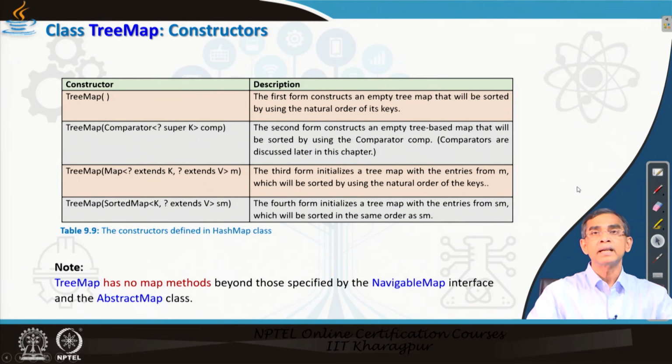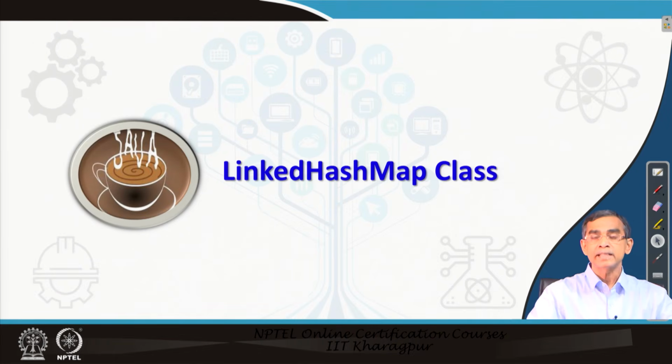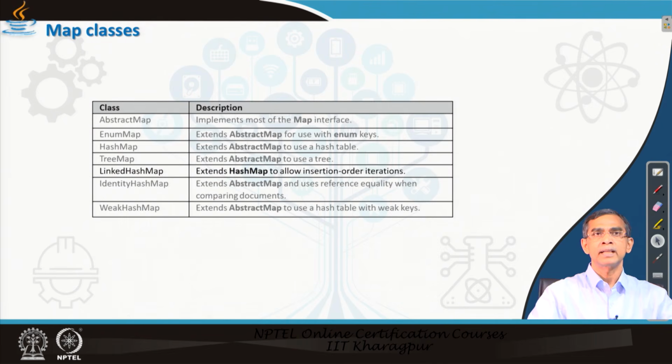Now, next is the LinkedHashMap class. LinkedHashMap class uses the linked representation. It is actually a sequential representation of the map collection object. So, the idea is that it allows insertion order iteration. If you see the sequential representation, if you want to add a new entry into a collection, it always adds in a particular order. So, ordering is basically in what order the elements are inserted.